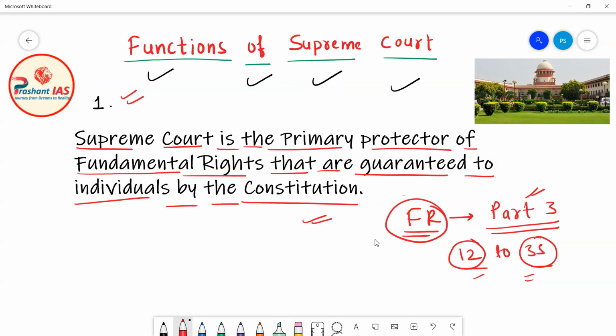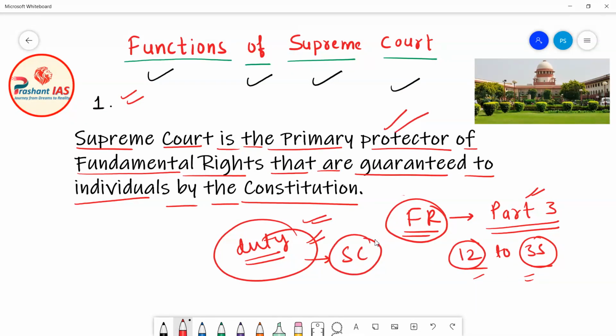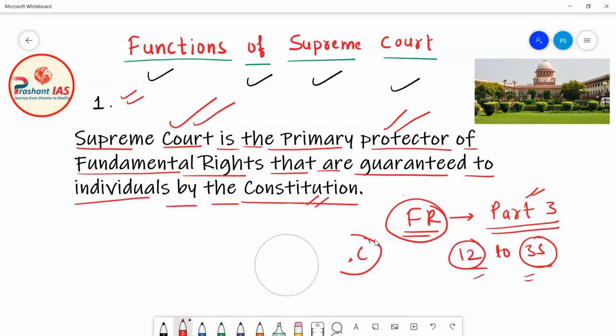Now it is the duty of the Supreme Court. The Constitution gives the duty to the Supreme Court of India to protect the fundamental rights which are given to the individuals by the Constitution of India. So the meaning of this statement is that the Constitution provides many fundamental rights to the individuals living in India. Some of them are available only for citizens and some are available for all individuals living in India. So now what does this first function mean?